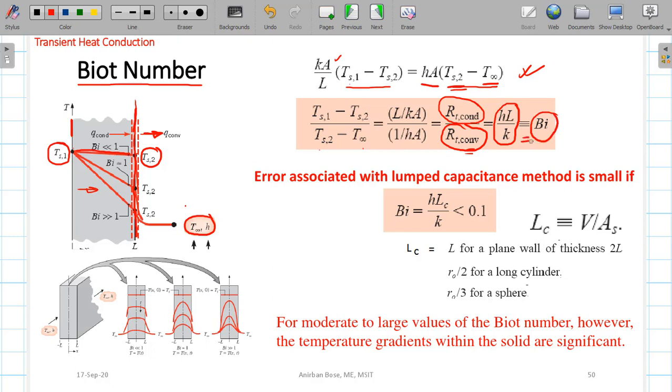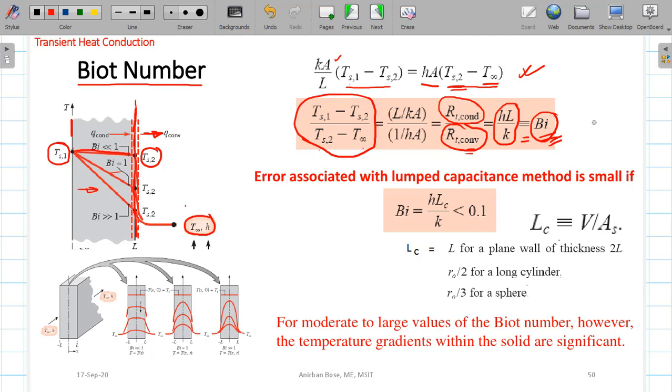Okay, so now let us try to understand what physically this Biot number indicates. One physical interpretation is that it is the ratio of the thermal resistance in conduction to the thermal resistance in convection. But if you see this expression carefully, you will get an idea of what the temperature drop is, and what the significance is when the Biot number is very small or very large. We have understood what the Biot number is, but if it is very small, then what is the effect in the body?